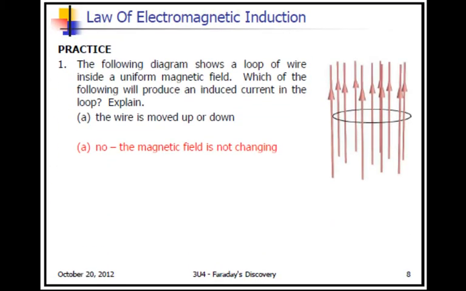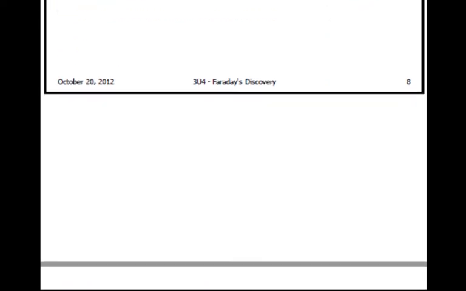This diagram shows a loop of wire inside a uniform magnetic field, so a circular loop of wire in this field. Which of the following will produce an induced current in the loop? If we move the wire up and down in that field, it's not cutting any of those magnetic field lines, so no current would be induced in that case.